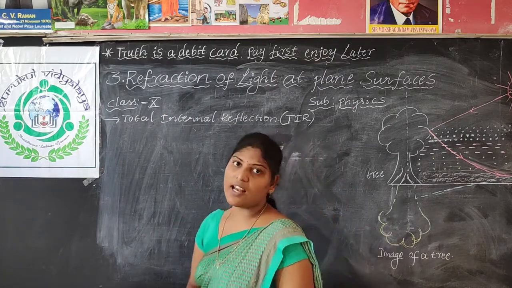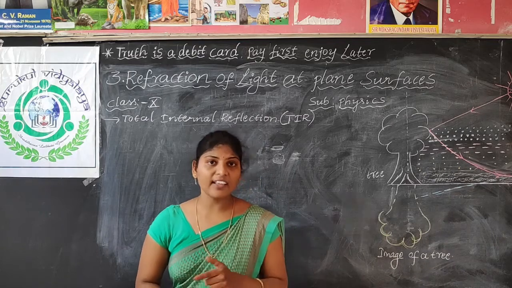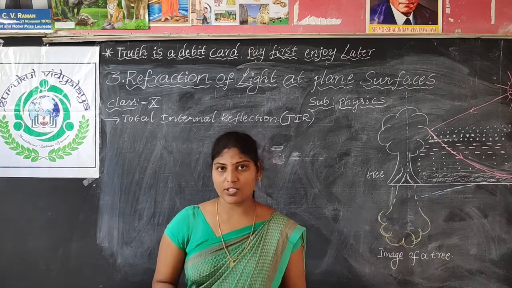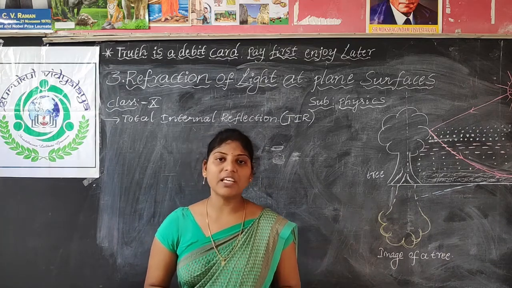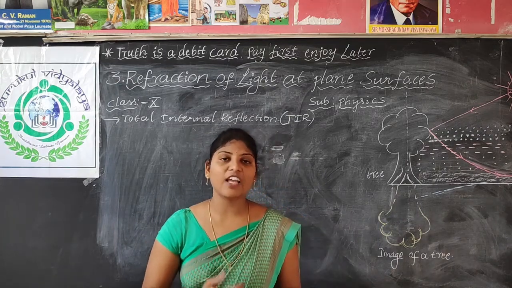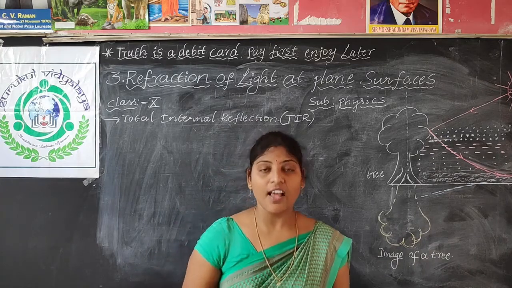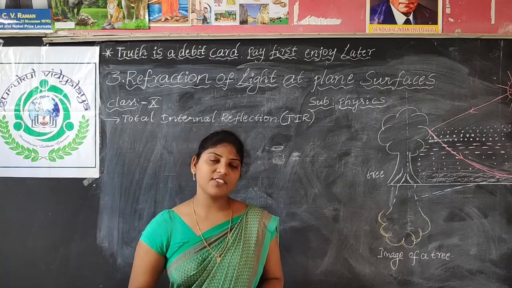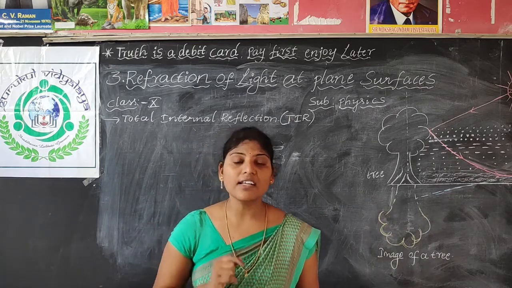So we call this phenomenon total internal reflection. And what is the critical angle we have discussed? Critical angle means the angle of incidence at which the angle of refraction is 90 degrees. The angle of incidence at which we get an angle of refraction of 90 degrees is what we call the critical angle.